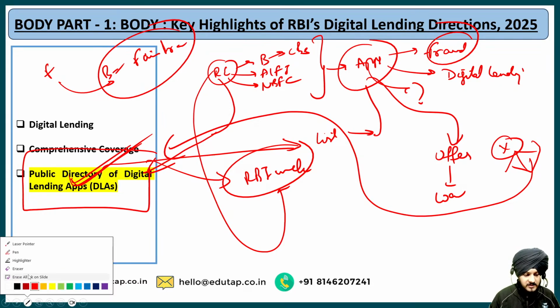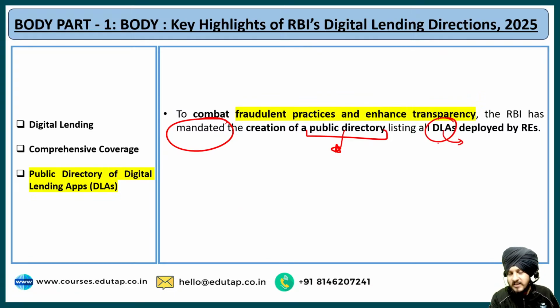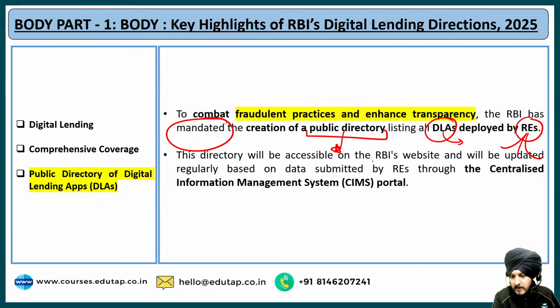Now let us just read the lines and try to understand. To combat fraudulent practices and enhance transparency, the RBI has mandated the creation of a public directory. Now I hope you know what we mean by this public directory and what its purpose is. It lists all DLAs. DLAs means digital lending apps developed by the regulated entities. Regulated entities, I have told you again and again, means banks, NBFCs and all other institutions involved in this process. Now this directory will be accessible on the RBI's website and will be updated regularly based on the data submitted by the regulated entities through the centralized information management system portal.